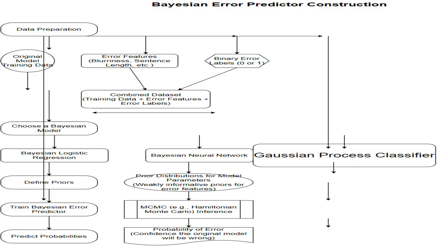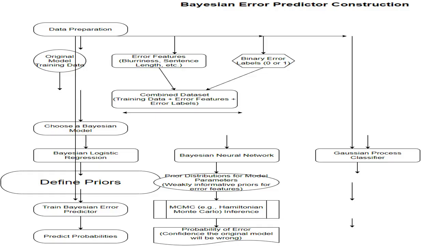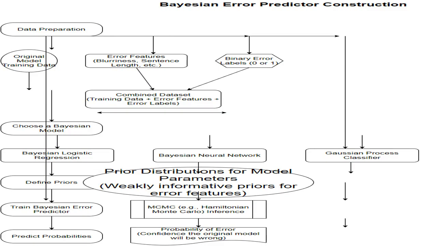Gaussian process classifier is a non-parametric model that defines a probability distribution over functions. It is useful for capturing complex relationships between error features and prediction errors. Prior distributions represent initial beliefs about the importance of error features before observing any data. Weakly informative priors can be assigned to the coefficients of each error feature. Prior distributions are established for model parameters using weakly informative priors, signifying no single feature is overly important initially.